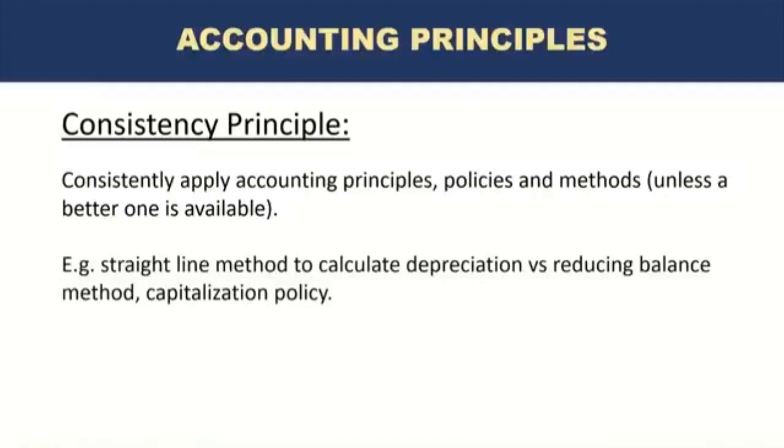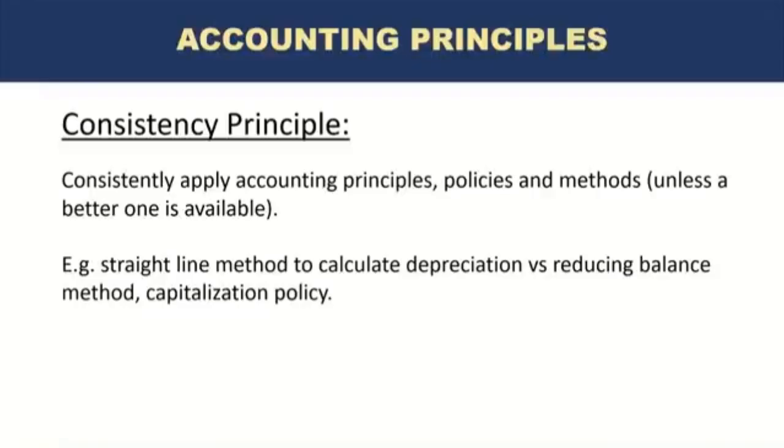So we discussed about an asset with a useful life of 10 years. The company may choose either a straight line method to record depreciation, which is really total cost of the asset divided by 10, and then that is the amount that is recorded every year. Or they could also choose a reducing balance method, which is not an equal allocation of depreciation over the useful life. It's actually dependent on certain other factors, which will result in higher depreciation being recorded in the first year or in the earlier years, and then the amount of depreciation reduces every year.